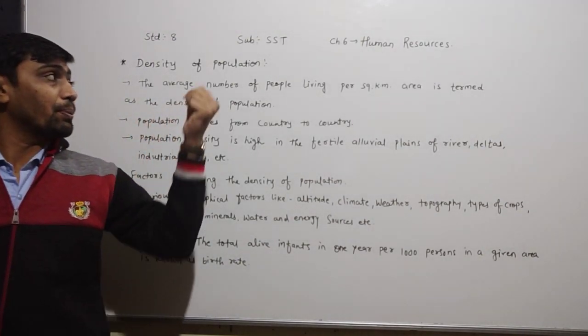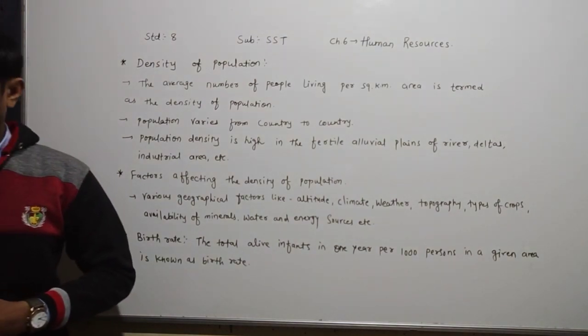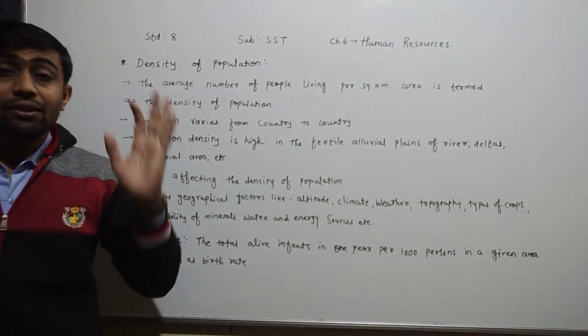Suppose you take one example to understand the density of the population. For example, Azad Nagar.